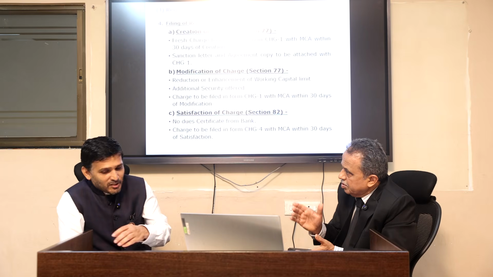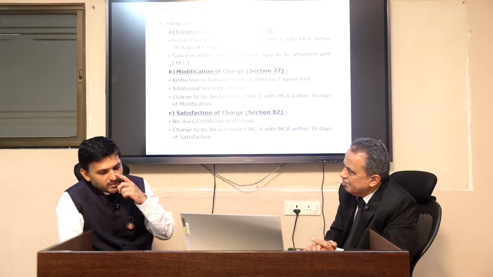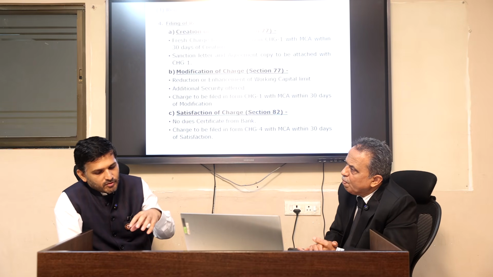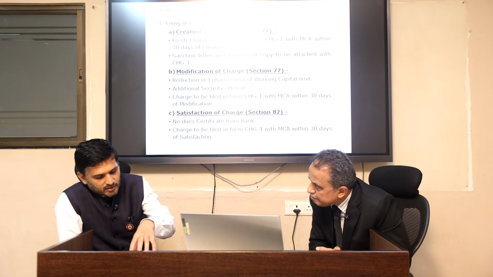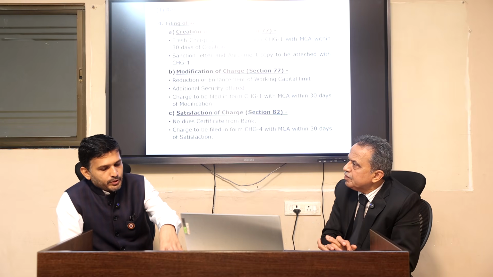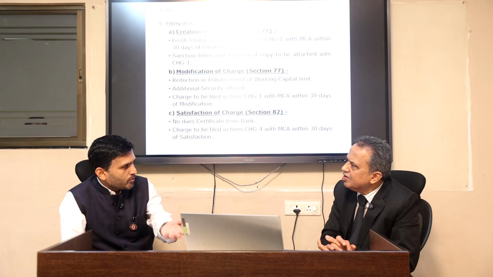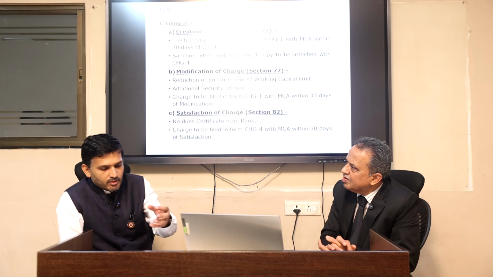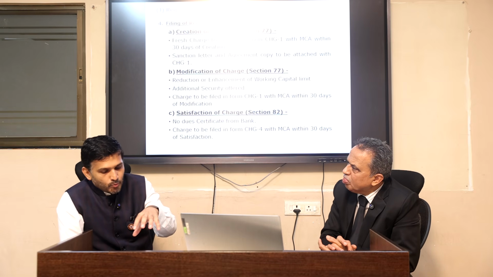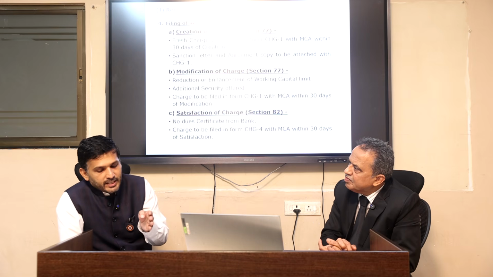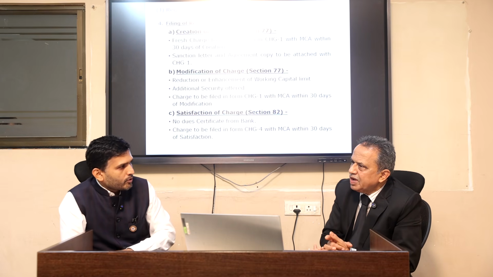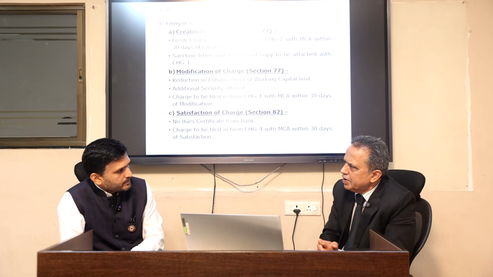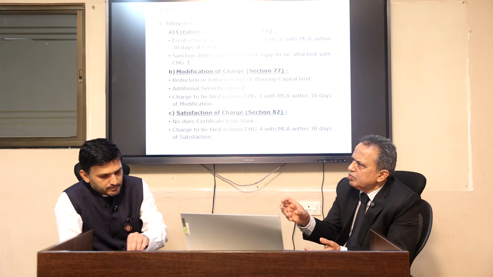Now, this is a very interesting point, that many a times when a loan is taken by the corporate, they offer some additional securities, and then what will you opine on the effects that are there on this charge registration? Could you elaborate on that? No, I'll give you an example of working capital limit, which is again, say, stock and book debts.